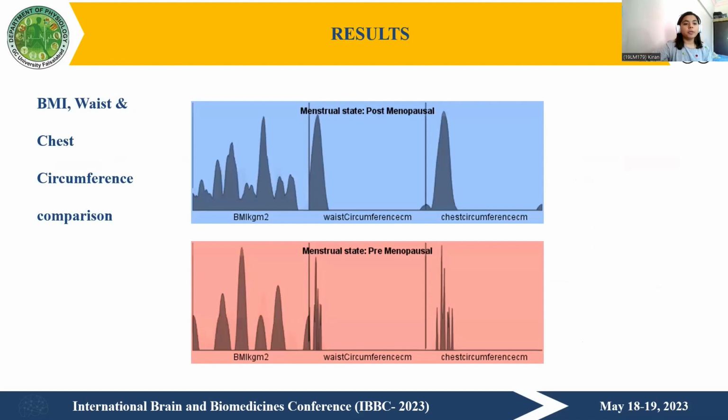This is the comparison of BMI, waist, and chest circumference between these two groups. The BMI was found variable between these two groups. Some patients had increased BMI in the postmenopausal women group, and some patients had normal BMI, while there was increased BMI in premenopausal women too, depending upon the lifestyle. Waist circumference was increased in postmenopausal women, and chest circumference was also increased in postmenopausal women when compared to premenopausal women.